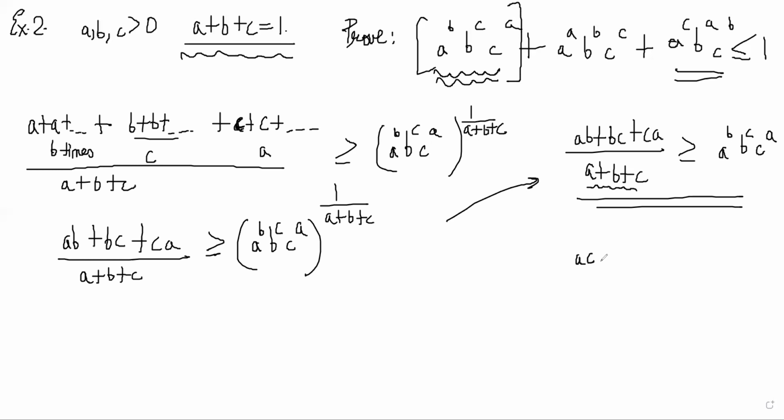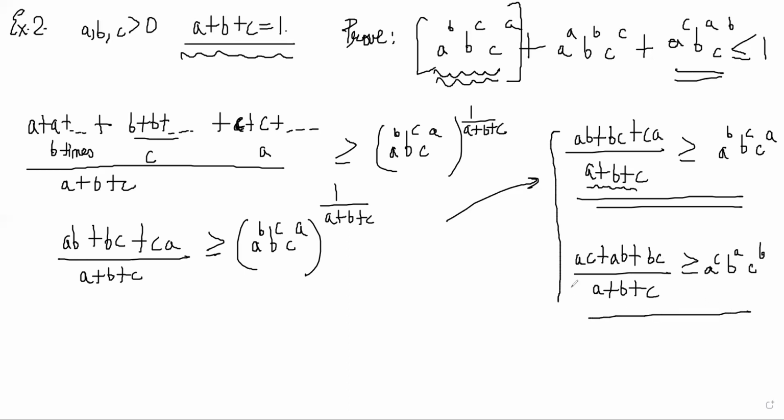You can say (AC + AB + BC)/(A + B + C) is greater than or equal to A^C B^A C^B. Exact same proof, it's just a different ordering, right? Now, what about this middle term? This is A^A B^B C^C.